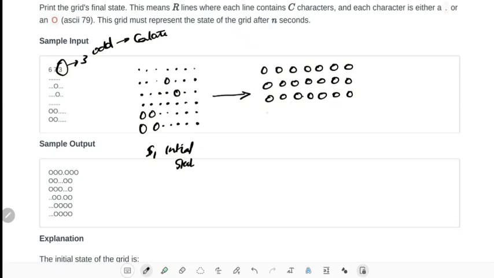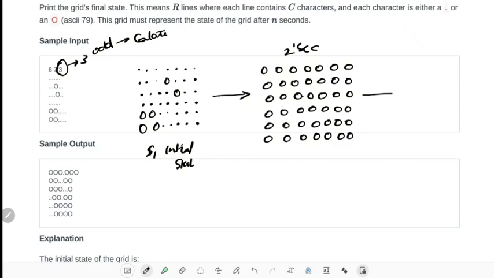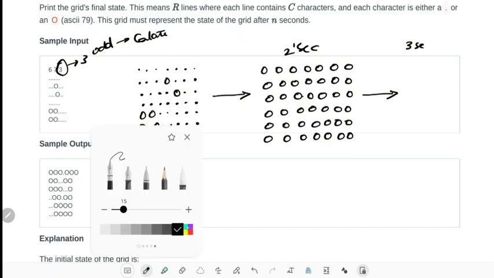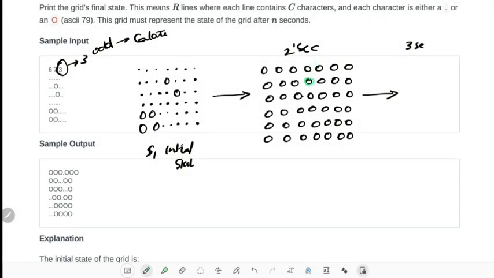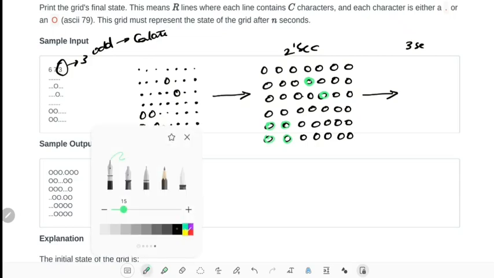I will assume there is a bomb in every cell, since it is given that this is at time 2 seconds. Next, at time 3 seconds, all the bombs which were planted before will get detonated. Let me color those bombs in the second one. Okay, this one and this one, these 4 bombs. These 4 will get detonated at time 3.